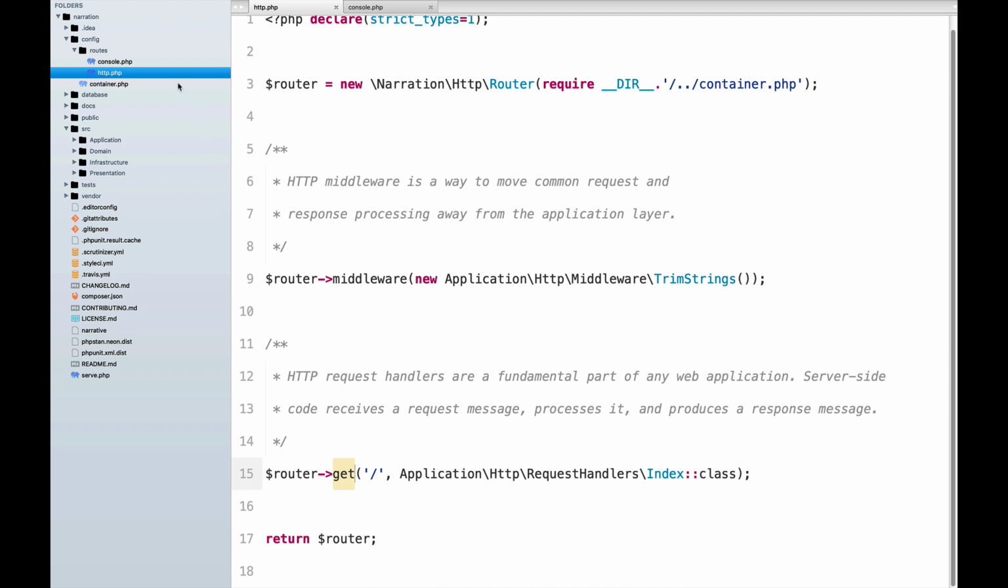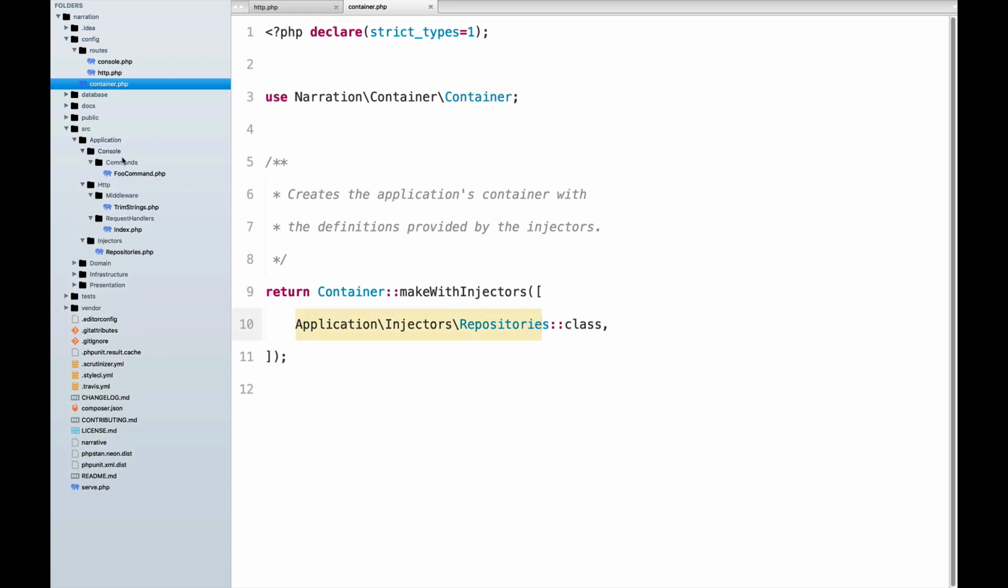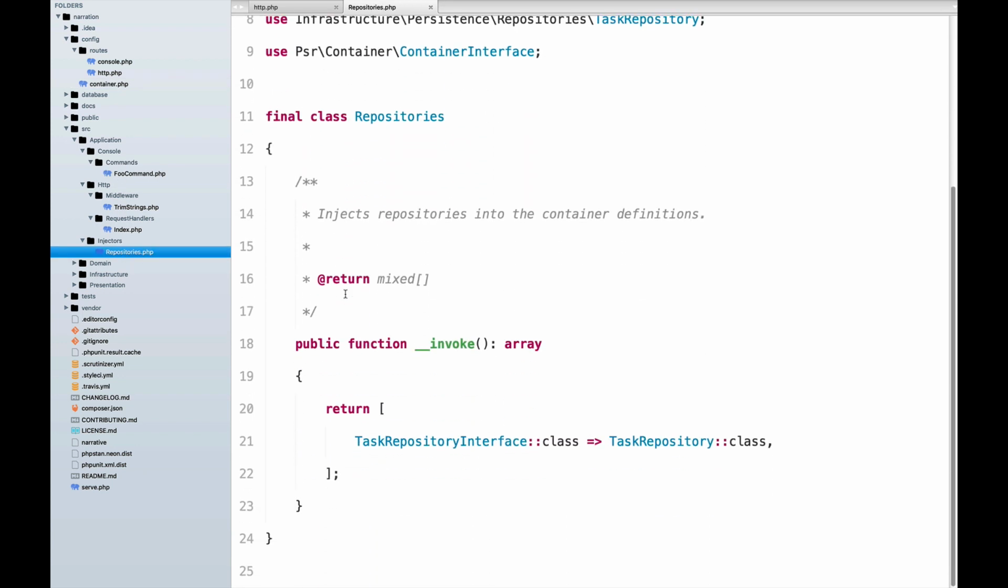All right. We also have the container.php file, and this is just a small and simple yet powerful PSR-11 container. To do the definitions of the container, the bindings, you pass an array of injectors. And an injector is just a simple PHP class. You will find some bindings. So here is an example. You want to bind the task repository interface to the concrete implementation task repository. So I think it's simple. They're called injectors because they inject bindings on the container.